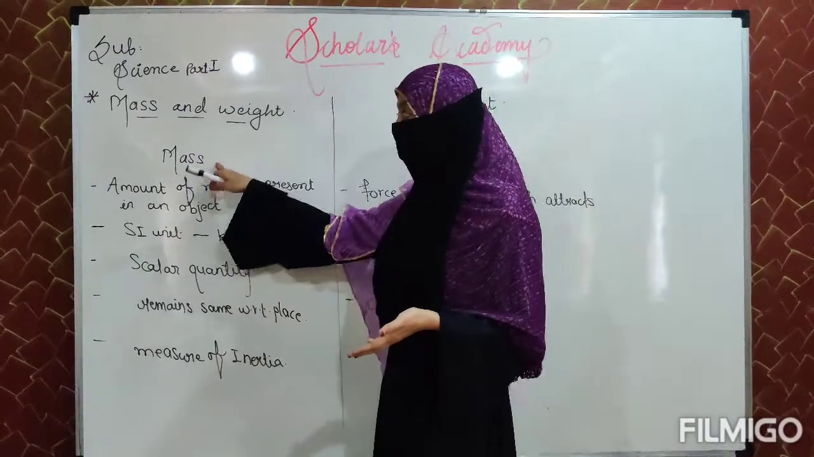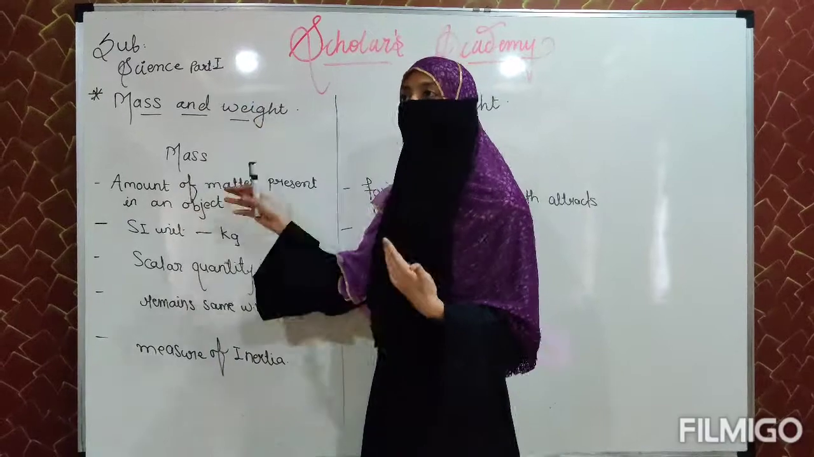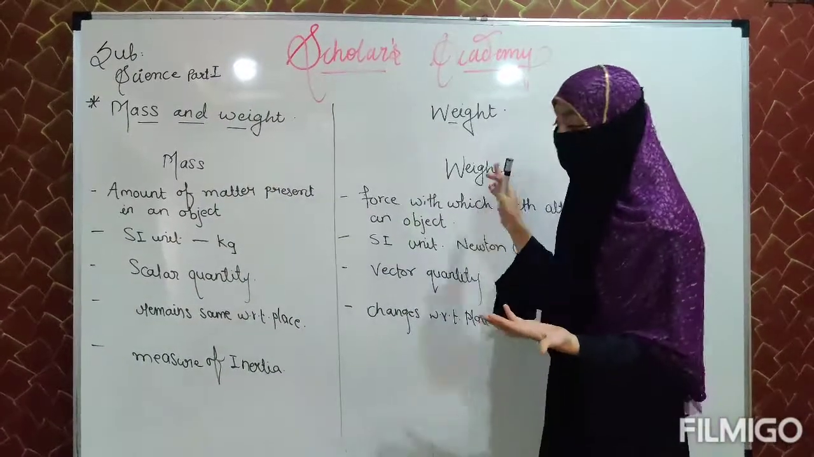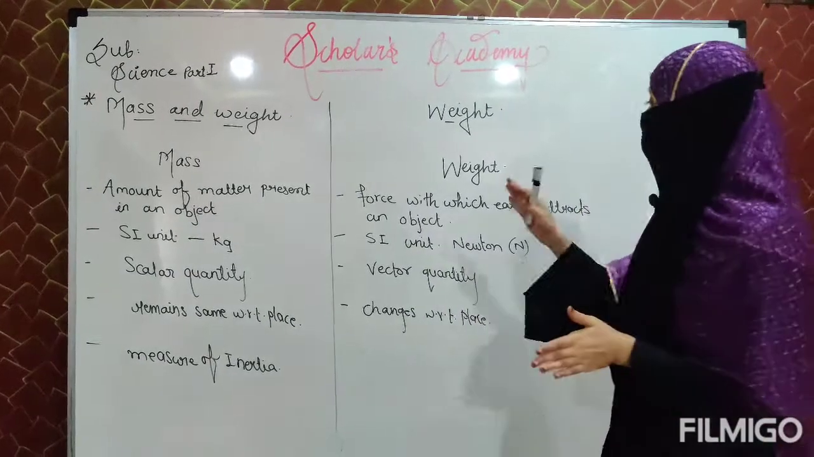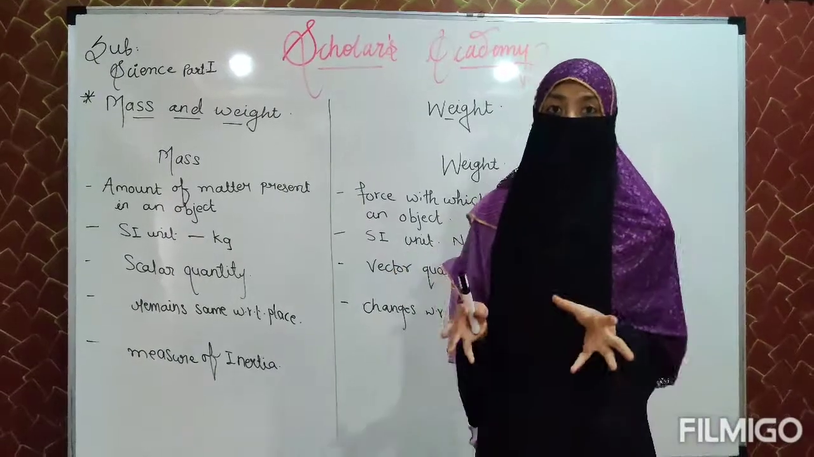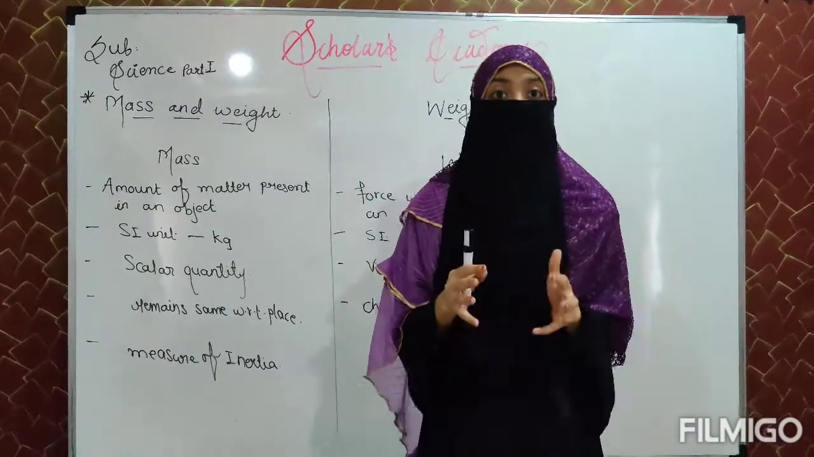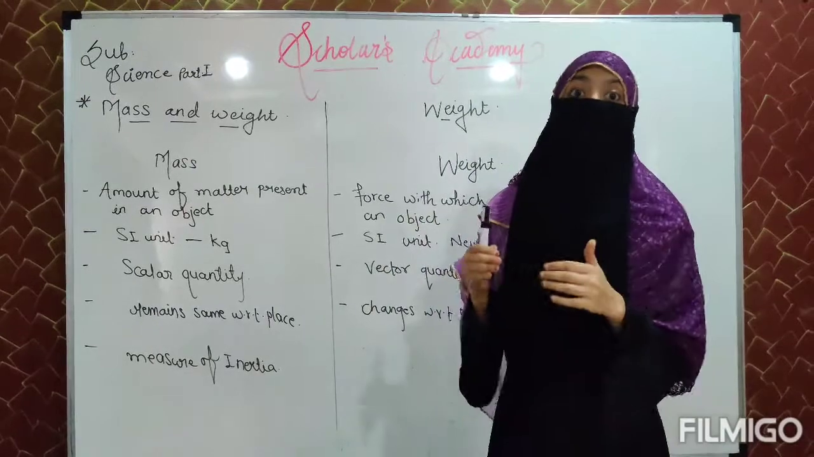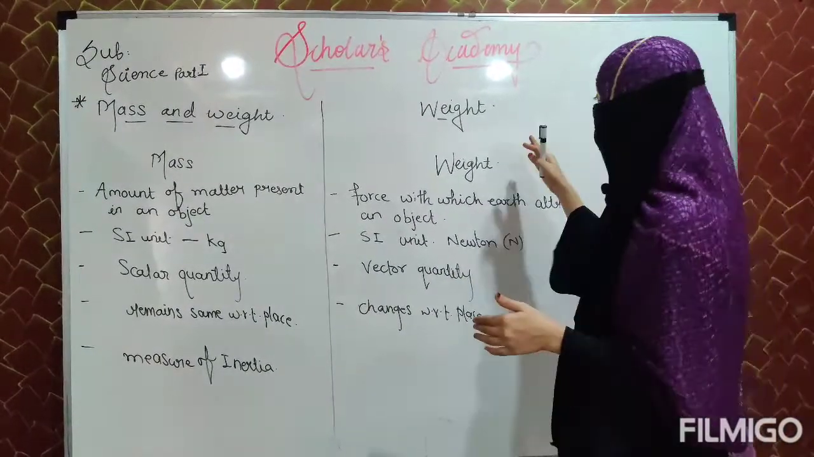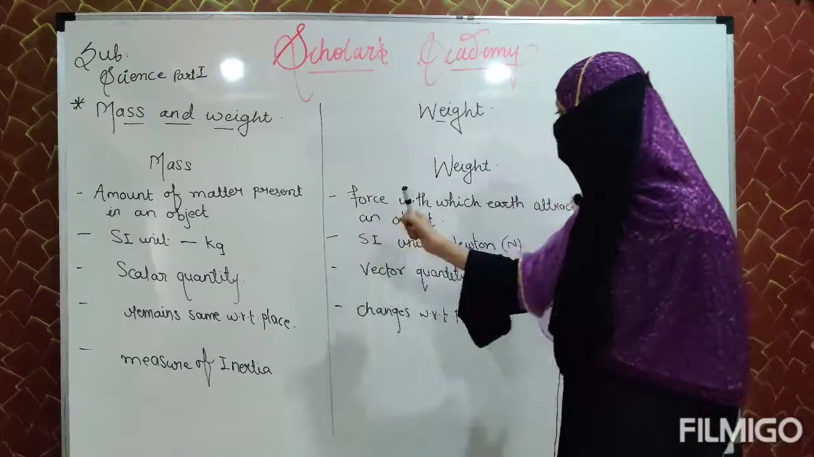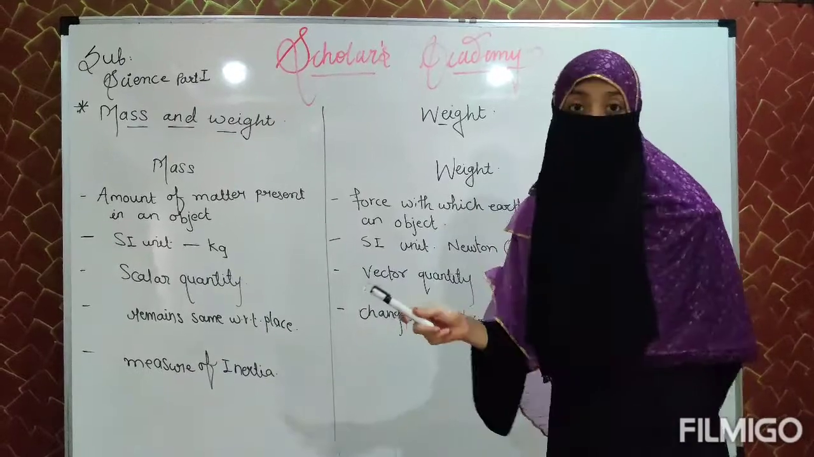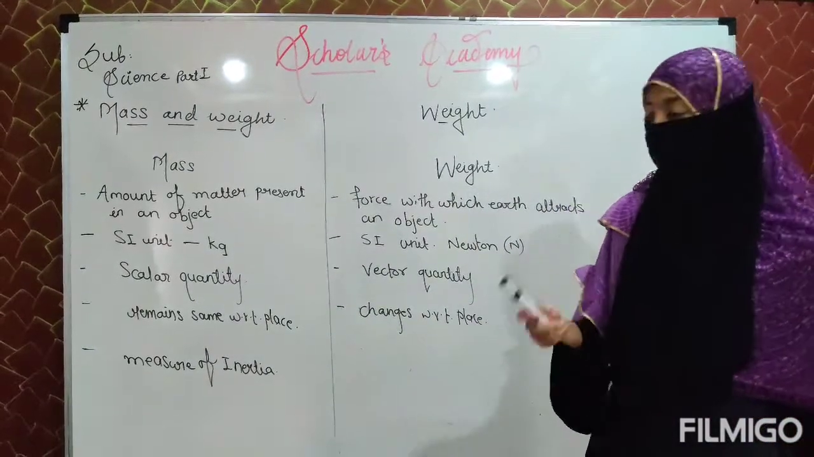And after mass, there is weight. There is a slight difference between mass and weight. Let's see what the difference is. What is weight? Weight is a force with which Earth attracts an object. If an object possesses some mass, that mass is attracted by the Earth, and that force of attraction is known as weight.